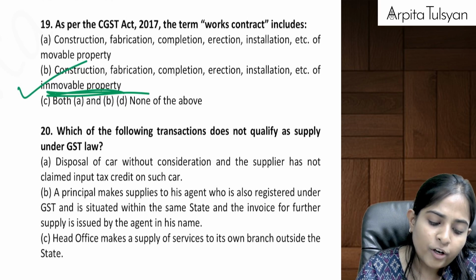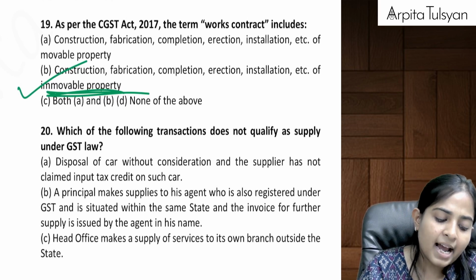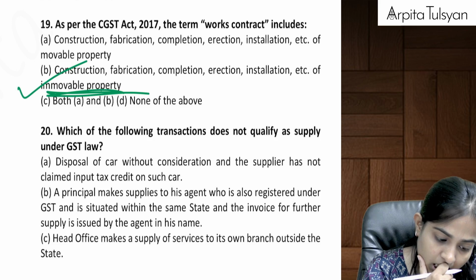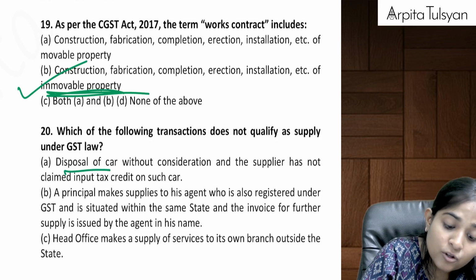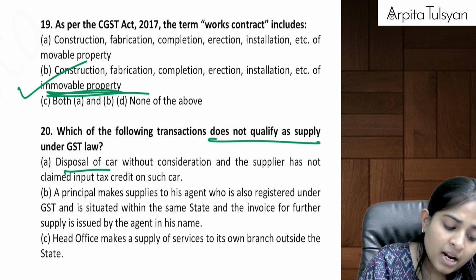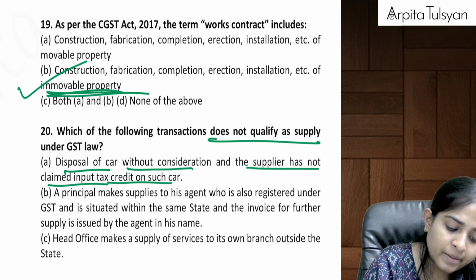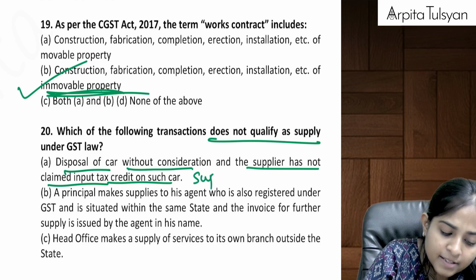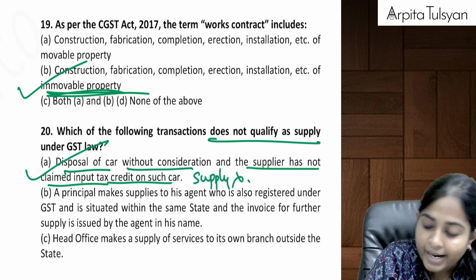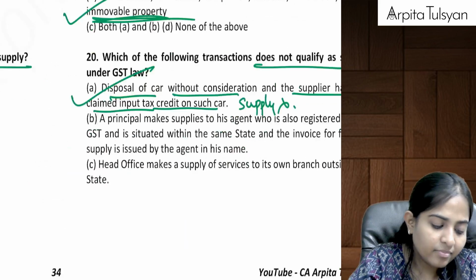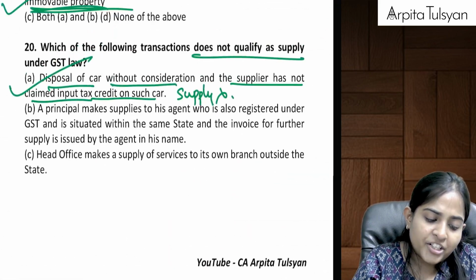Then, which of the following transactions does not qualify as supply under GST law? Disposal of car without consideration and supplier has not claimed ITC. If he has not claimed ITC, then this is not a supply. So A should be the answer. Yes. You can check the other options.